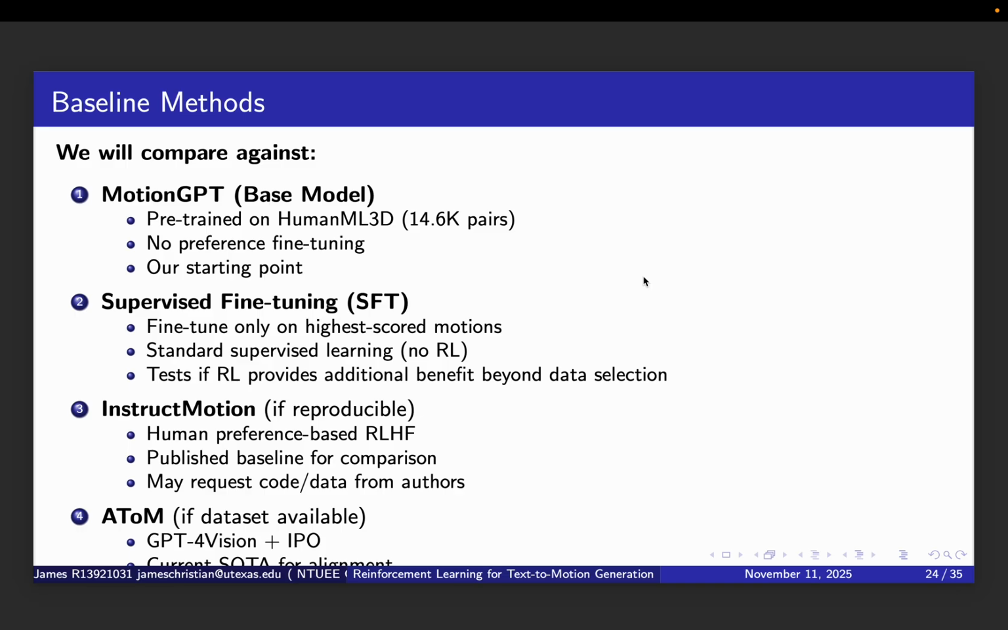This baseline tests whether the improvement comes from RL specifically or just from better data selection. Third is InstructMotion, if we can reproduce it. It uses human preference-based RLHF and represents the published baseline we can compare against. We may need to request code or data from the authors. Fourth is ATOM, if the dataset is available. This uses GPT-4 Vision plus IPO and will represent the current state of the art. For alignment, it would be our gold standard for event-level evaluation. By comparing against all 4 baselines, we can isolate the contribution of different components: the algorithm choice, the reward design, and the data collection strategy.